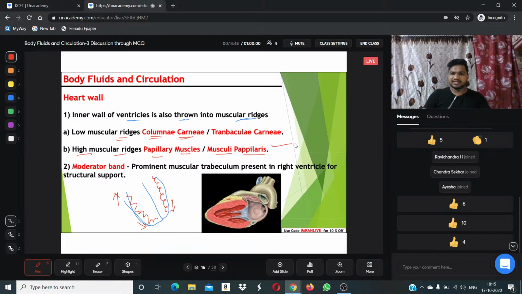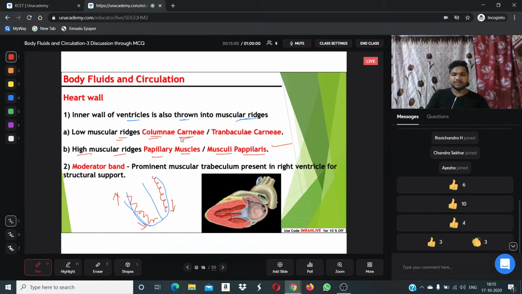Don't get confused with these names. I hope all this is clear. The lower part ridges are columnae carneae, and the upper part ridges are papillary muscles. Clear?